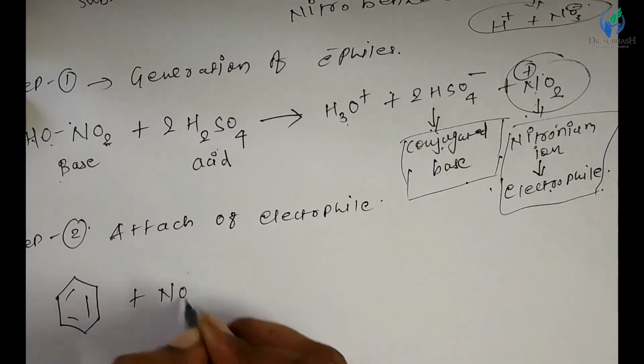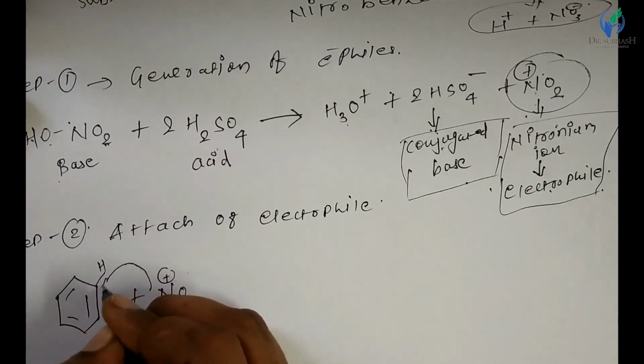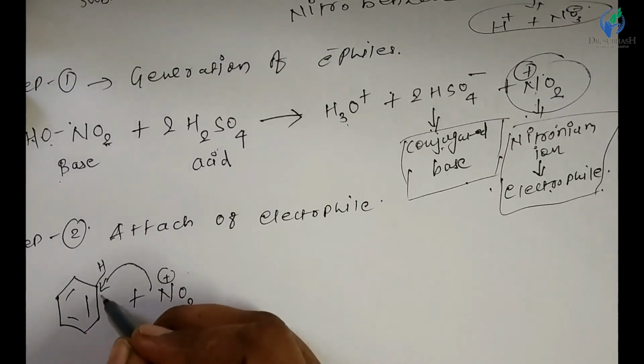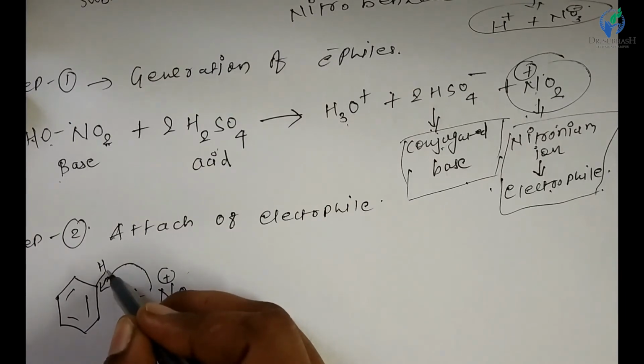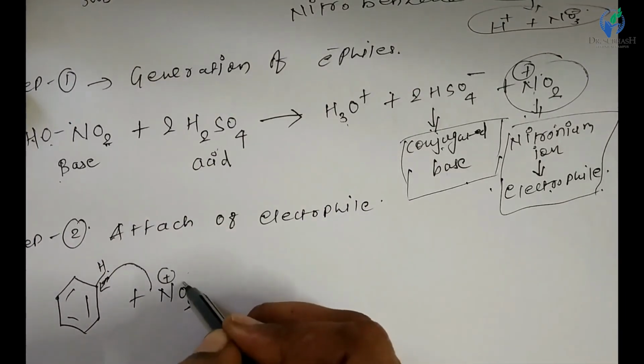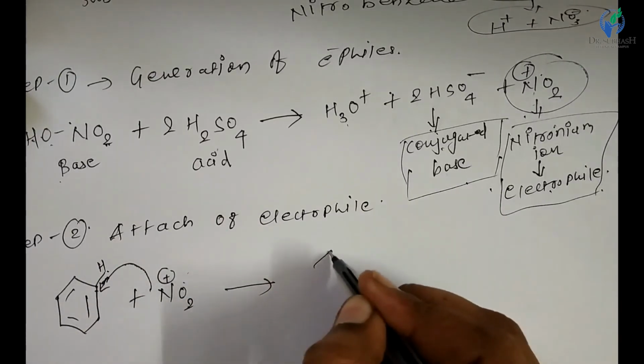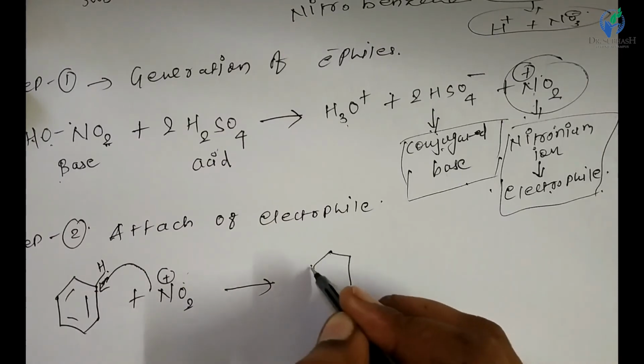This NO2 plus attacks. On each carbon of the benzene ring there is one hydrogen atom, as we know the structure of benzene. So NO2 plus attacks on this carbon and forms the benzenonium ion.